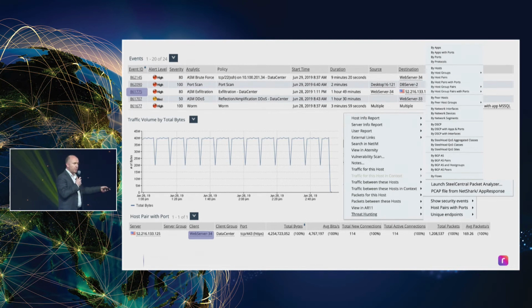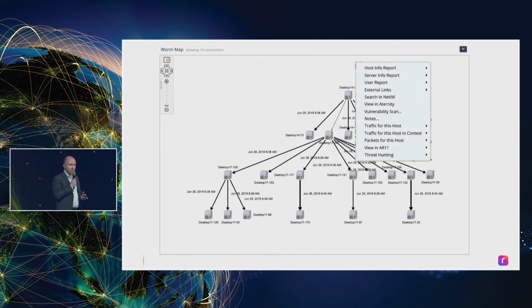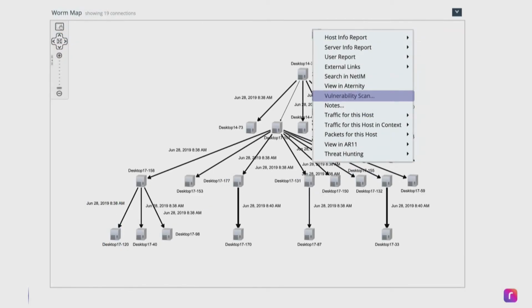Now that we've identified that there's a problem with that device, we might want to look in more detail. Another example I'll use is something like a worm. I talked about the Morris worm back in 1988. We can map those worms out and how they've traveled across a customer's network. And once we've got that mapping, then this map that we've drawn becomes interactive. So we could look at any one of those devices and just right click on it and say, give me a look from a vulnerability scan. So I might want to launch a Nessus vulnerability scan.